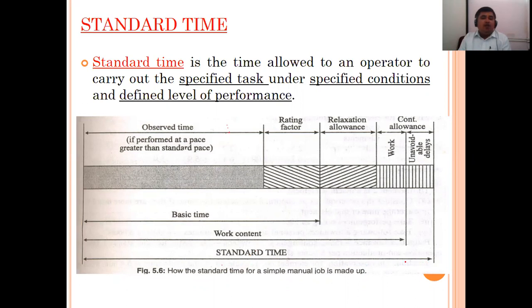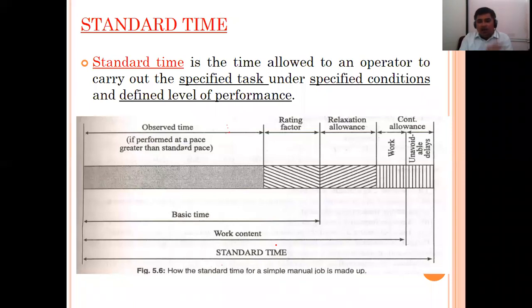How is the standard time for a simple manual job made up? How is this standard time decided? Actual observed time plus performance rating gives me basic time. In this basic time, if I add relaxation allowance and contingency allowance, it becomes work content. And if I add unavoidable delays, which may be 0 or may be greater, it becomes the standard time.